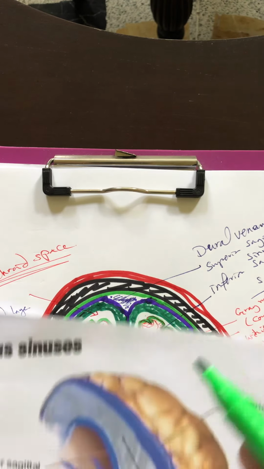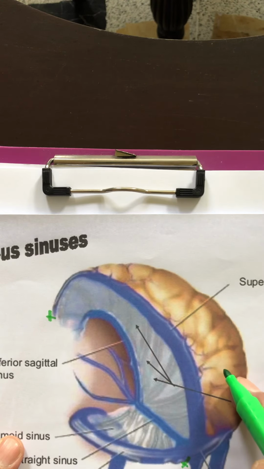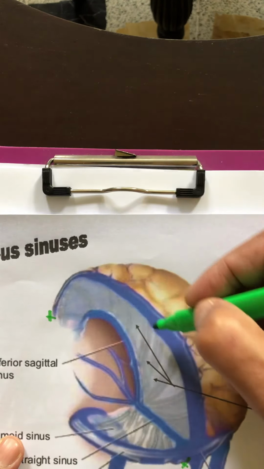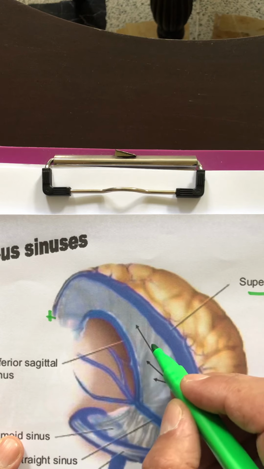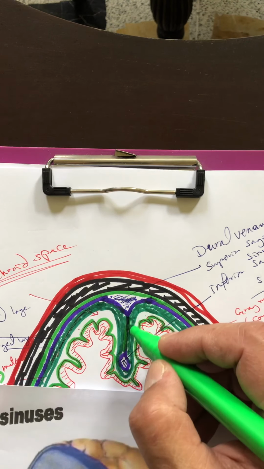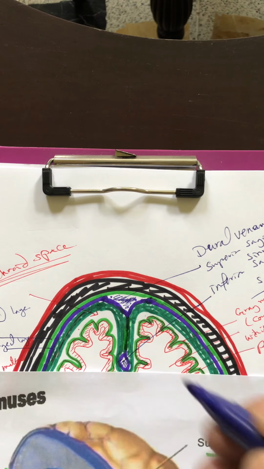The sinus appears like this, extending from anterior here to the posterior cranial fossa here. Above this is the brain. Above the brain, we have this sinus, which is called the superior sagittal sinus. And below this sinus, you see this line I drew, called the falx cerebri.